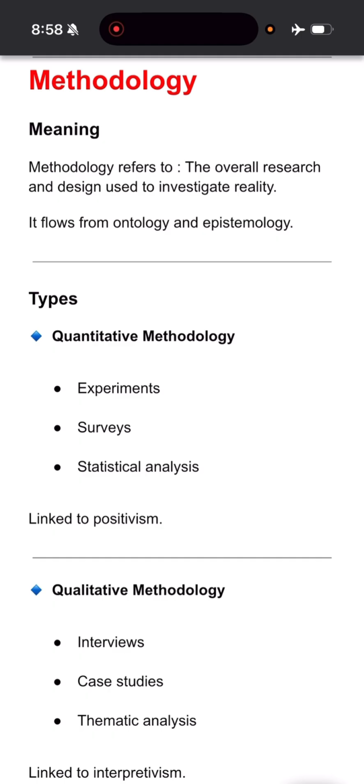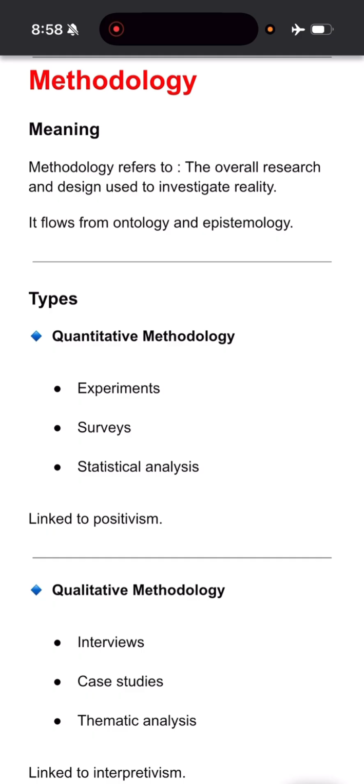So now this methodology depends upon the ontology and epistemology of the research. For example, if we have finalized that the ontology of the research will be realist, then we have to follow quantitative methodology, right? Because if the ontology is realist, that means the epistemology is objectivist or positivist, and thus depending upon these two, the methodology will be quantitative.